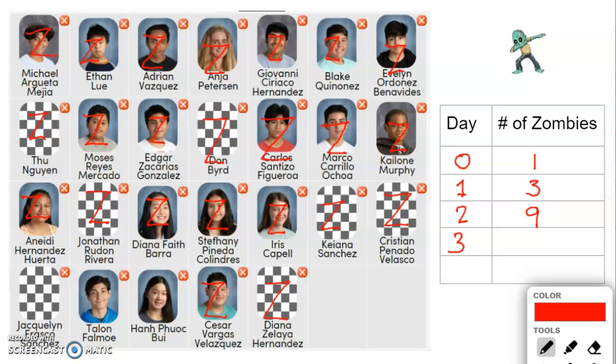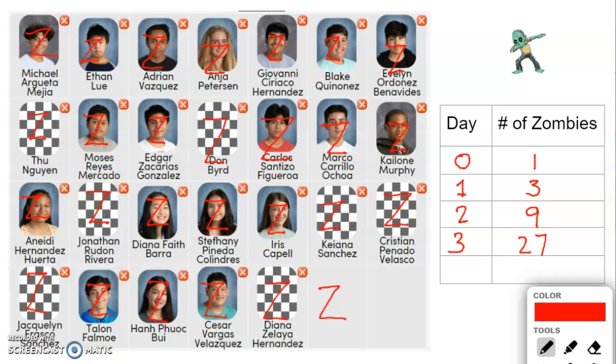Okay, so they are the new infections, and Stephanie and Cesar were also infected previously, so Stephanie is going to be infecting 2 more, and Cesar is going to be infecting 2 more. In fact, there will be even more than what we have in our class. So how many do we have? In fact, everybody is infected by the next day. And so that is 1, 2, 3, 4, 5, 6, 7, 7 times. So we have 27 students being infected on day 3.